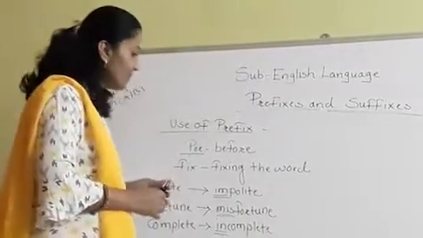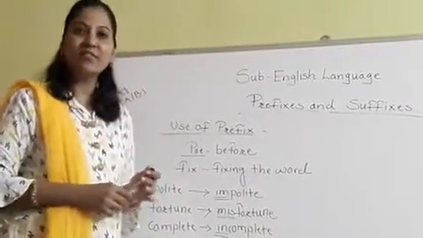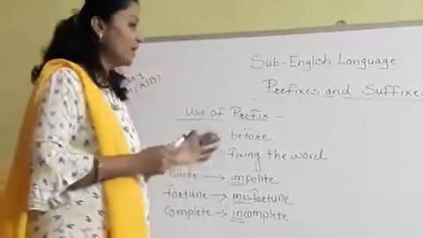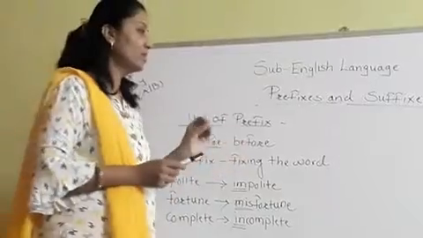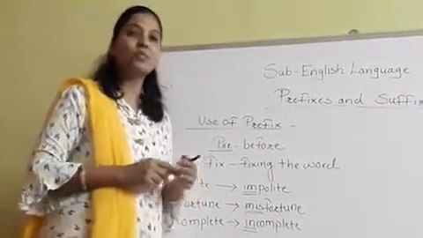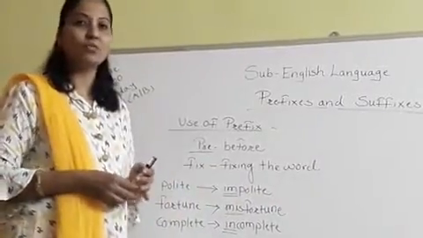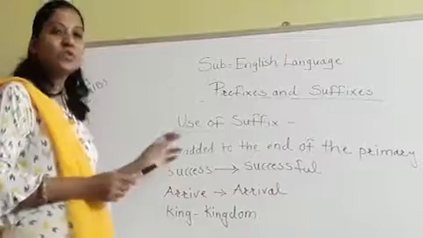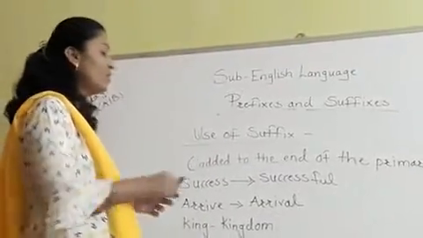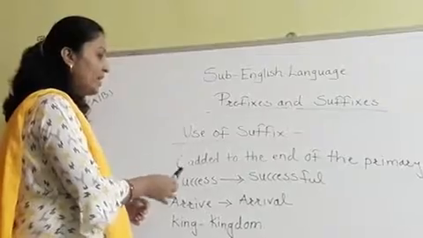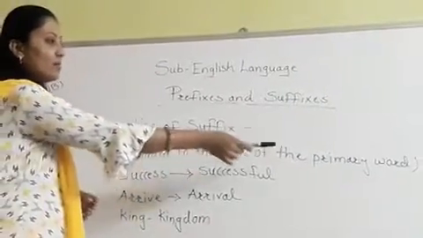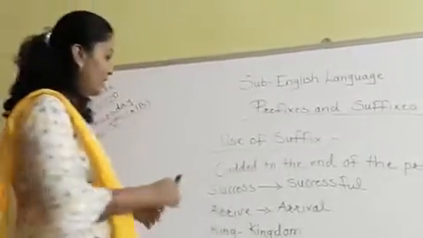Now we are moving towards the suffixes. What is the meaning of suffix? How to form suffix? I have already given you a slight hint of how to form suffixes, but I am going to explain it in detail now. So let's watch. Students, see the use of suffix. Suffixes are formed when we add some words or some syllables to the end of the primary word. For example, success.